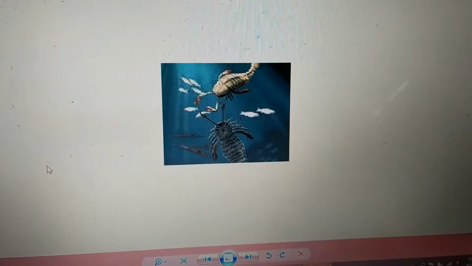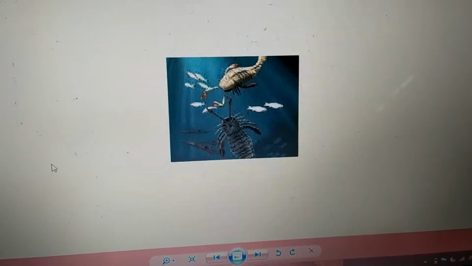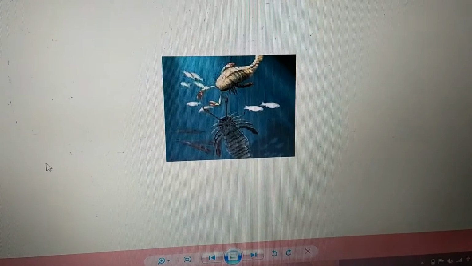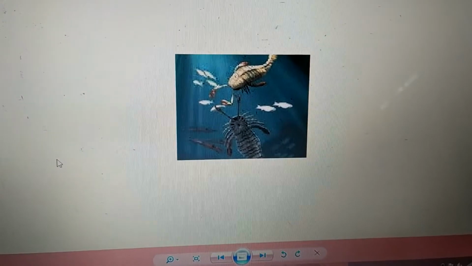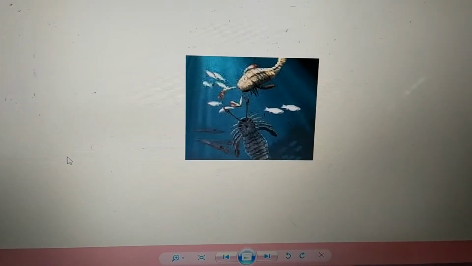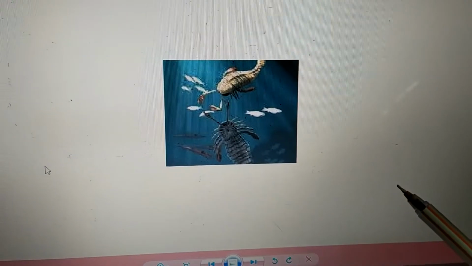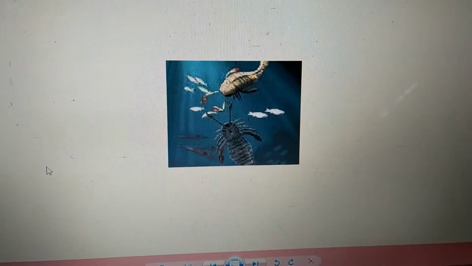Now speaking about the Silurian, this is the image of a Silurian which lasted for about 350 million years. Here there was evolution of the arthropods. A high amount of arthropods we can see, which includes insects. But this is the period where there is the appearance of the first jawless primitive fishes.